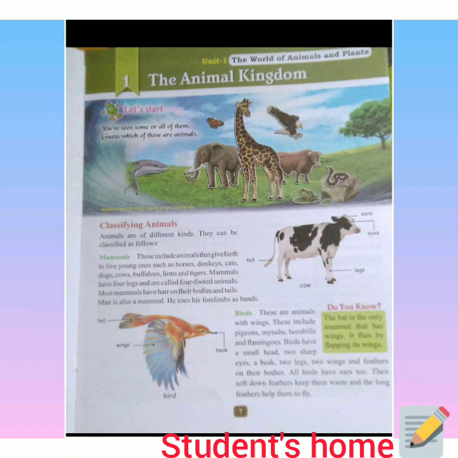Next, under the mammals: mammals have four legs. All the mammals have this similarity that they will have four legs and they will give birth to the young ones. Most mammals have hair on their bodies and tails.